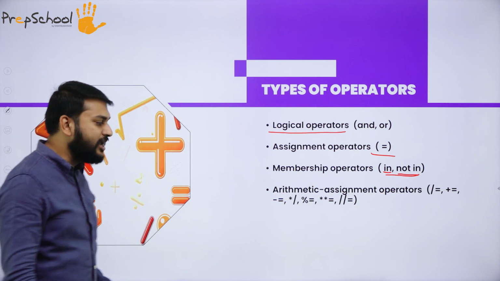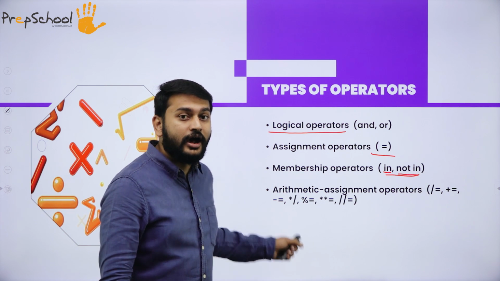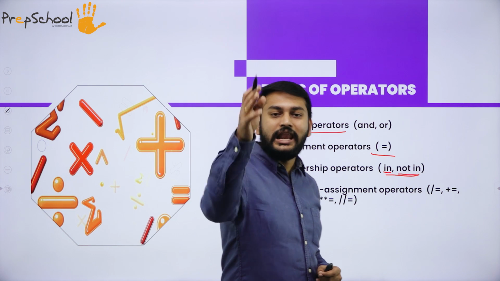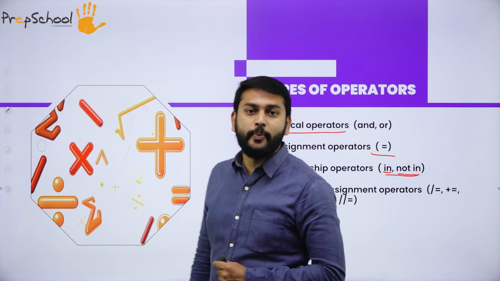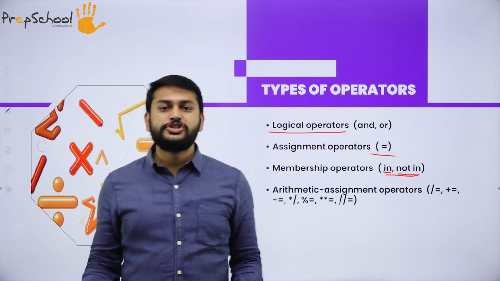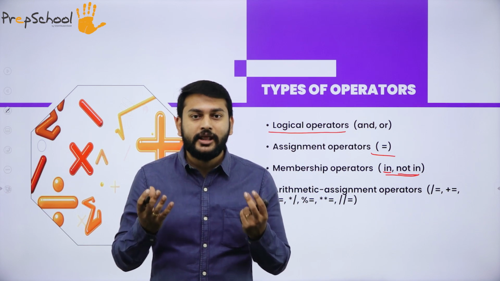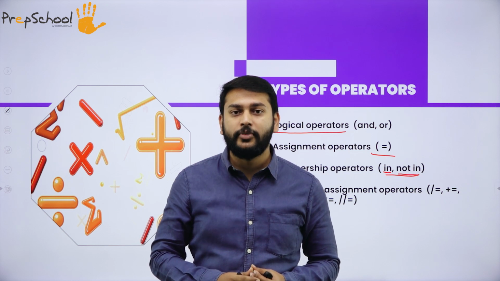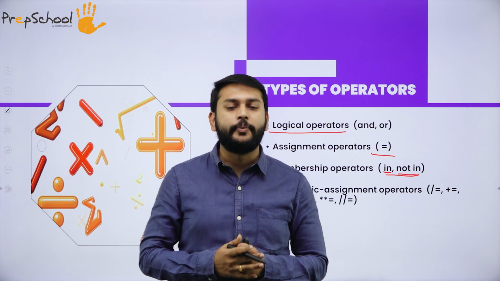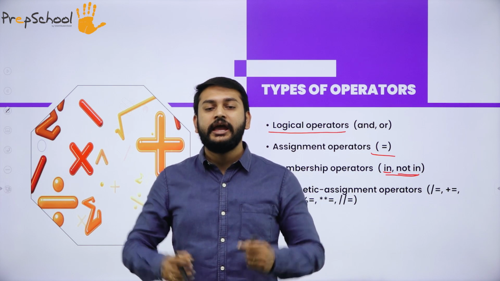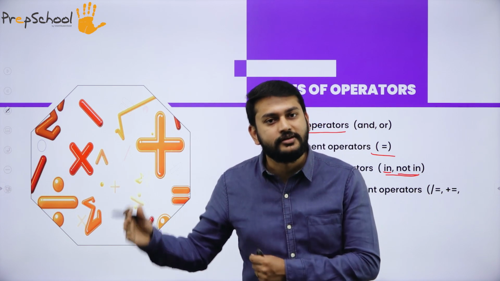In the same way, I have the arithmetic assignment operator. That is the last operator that you have. So in short, with respect to operators, a symbol which initiates an operation between two variables is what you have to remember. You have multiple different types of operators, which we will be discussing in detail with programs in different chapters and different concepts.